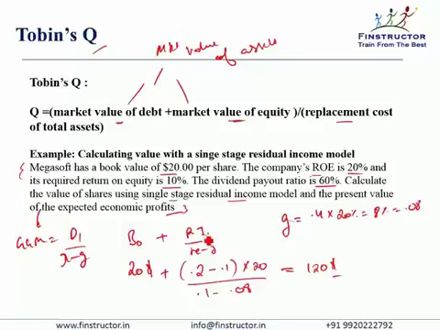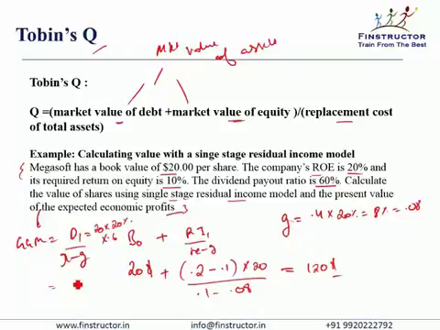This was the next year's residual income. ROE into the beginning book value is the next year's earnings, not the last year's earnings. So D1 is equal to ROE into the beginning book value. So beginning book value is 20 into the return on equity of 20% into the payout ratio of 0.6.